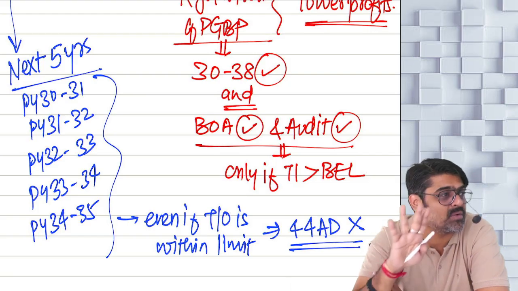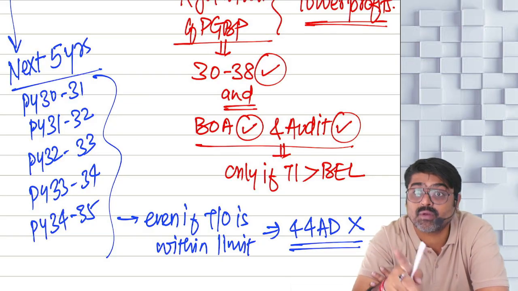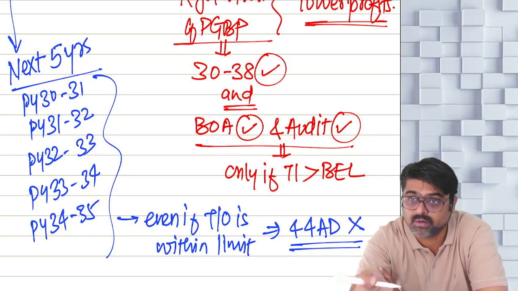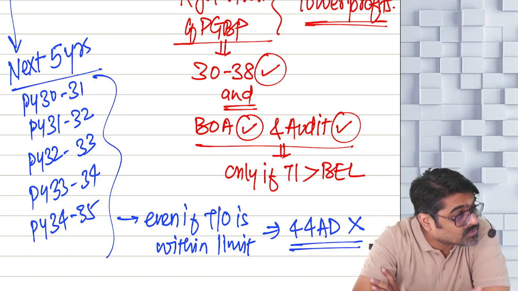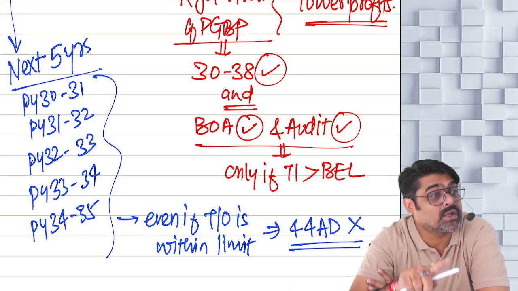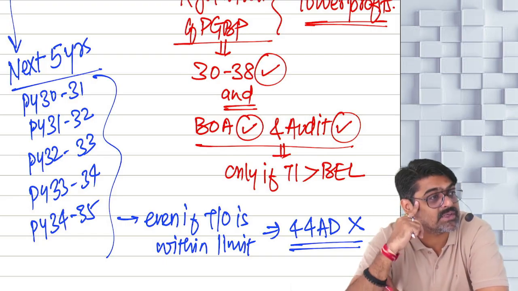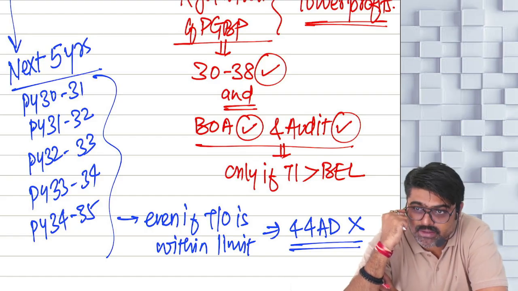PGBP income will be calculated on regular basis. The lower profits which you are calculating will be calculated by following regular provisions, taking the deductions of section 32, 38, and in that year, if the total income was more than basic exemption limit, you will have to compulsorily maintain the books and get them audited also.